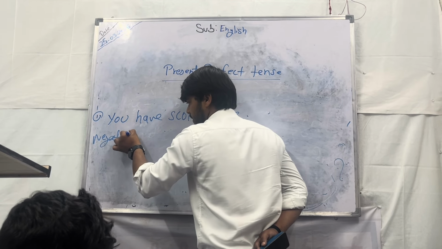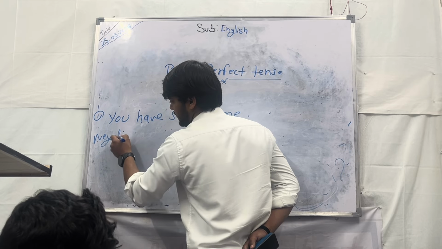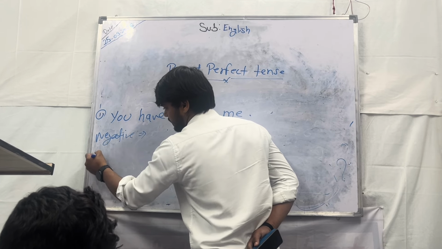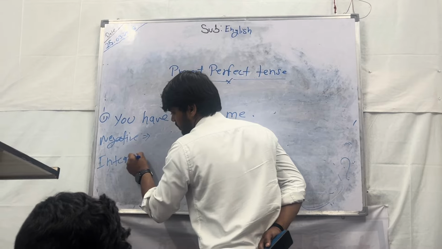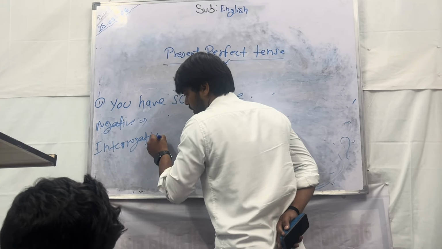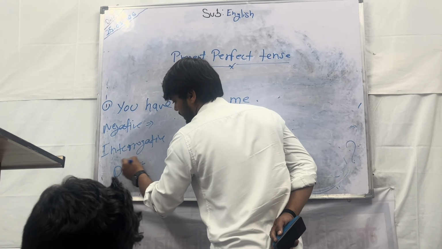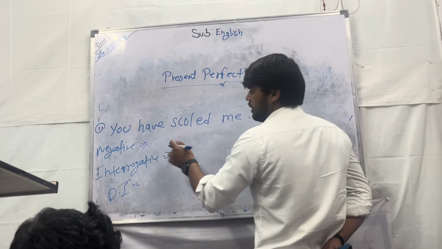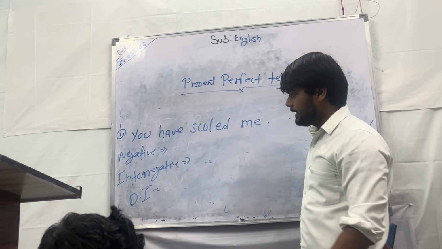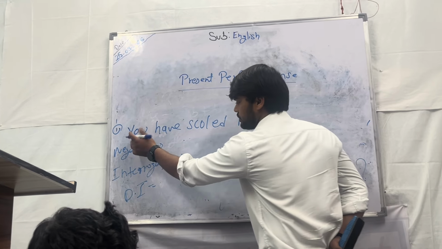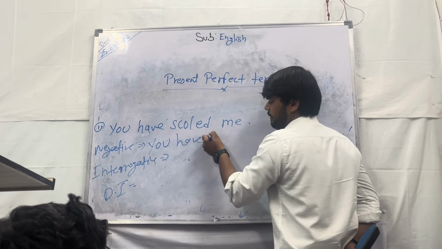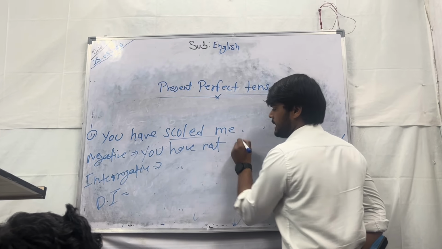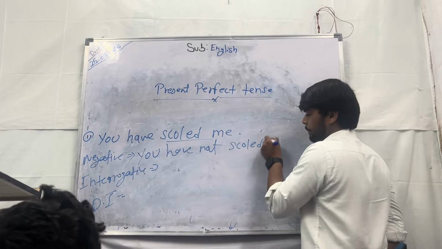You have to change this sentence into the negative, then after that the interrogative, or WH word interrogative में. Okay. So if you want to change it to the negative sentence, here you use you, then have, after that not, and the same scolded me.